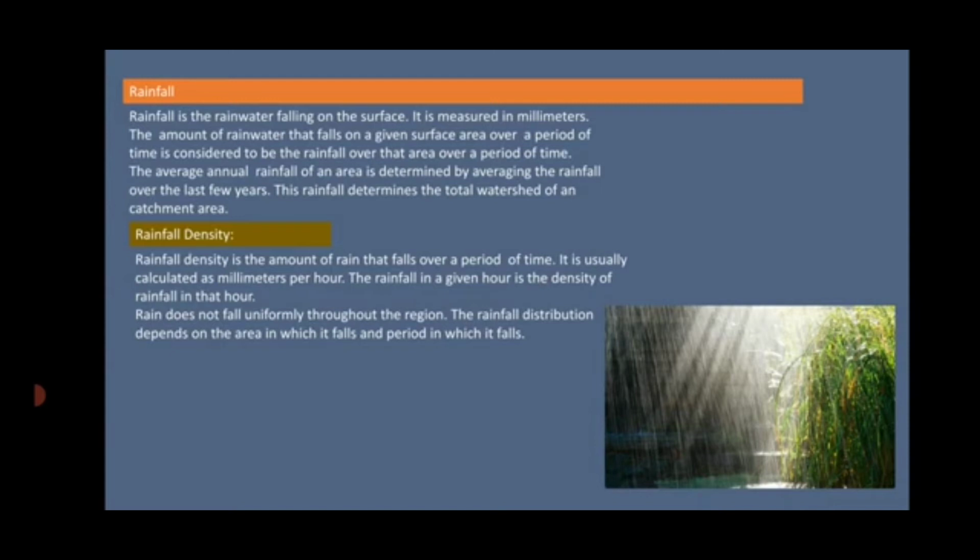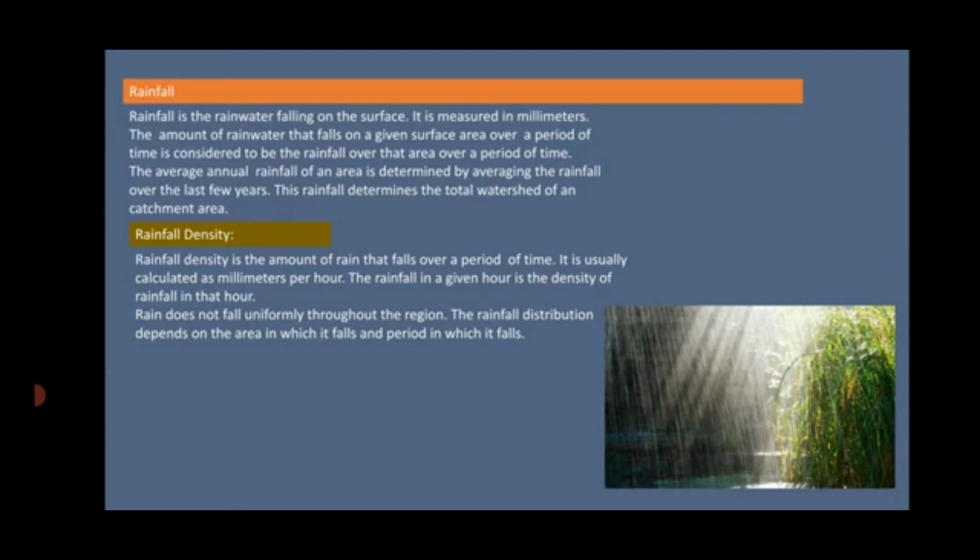Thus, the average annual rainfall of the area is determined by averaging the rainfall over the past few years. They can take an average rainfall by taking the rainfall of 2 years, or 3 years, or maybe 10 years, depending upon the rainfall that happened in those particular years. This rainfall determines the total watershed of a catchment area. Now, we know rain does not usually fall continuously, right? Sometimes it stops falling and then starts falling again after some time.